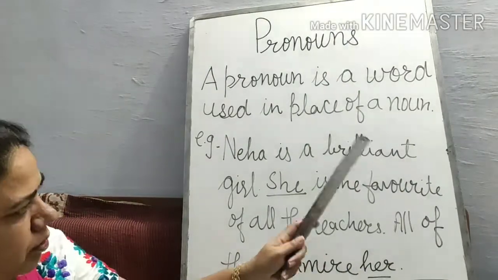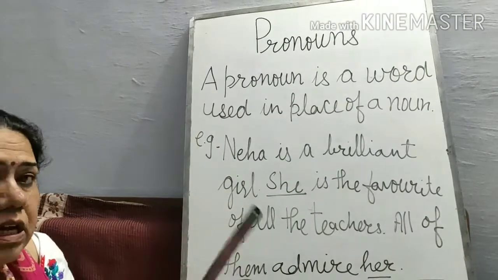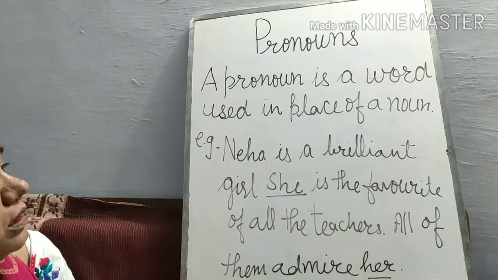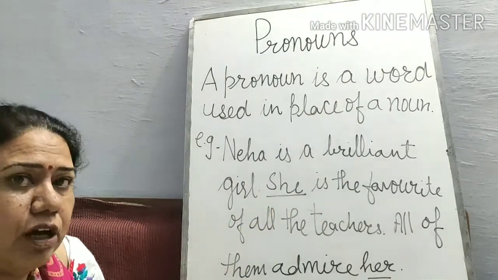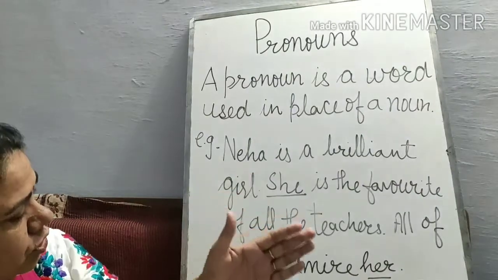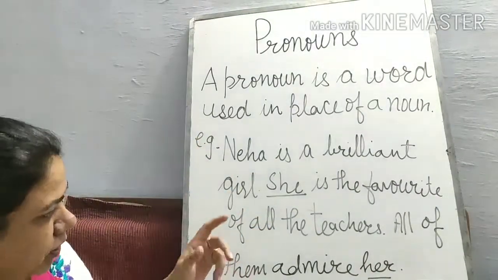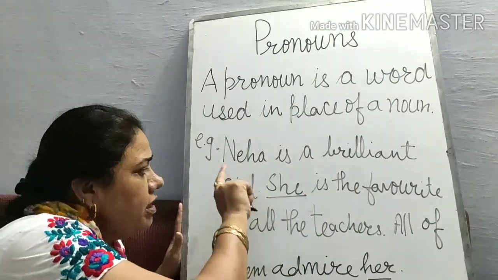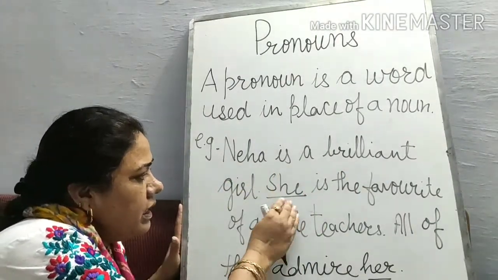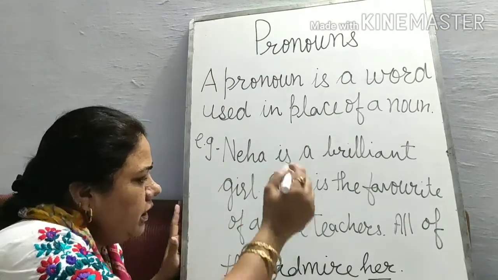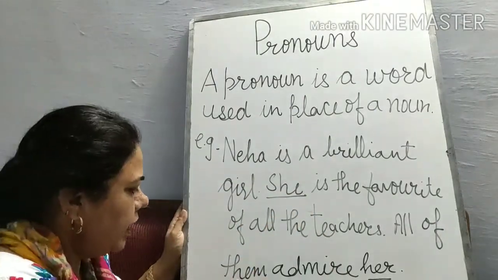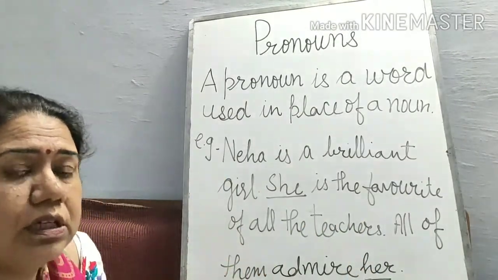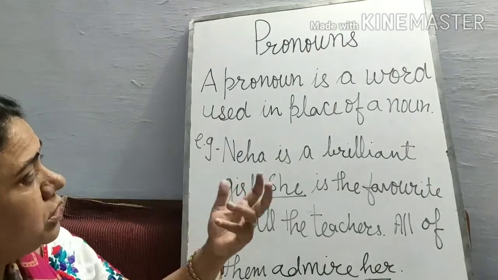I have taken one example for you. Pronouns tell us about it. We avoid writing nouns, so we write a pronoun in place of a noun. Neha is a brilliant girl, I have written one time. To avoid repeating the name, I have placed the pronoun she. Pronoun she is there, and them is there, and her is there. So a pronoun is a word used in place of a noun.